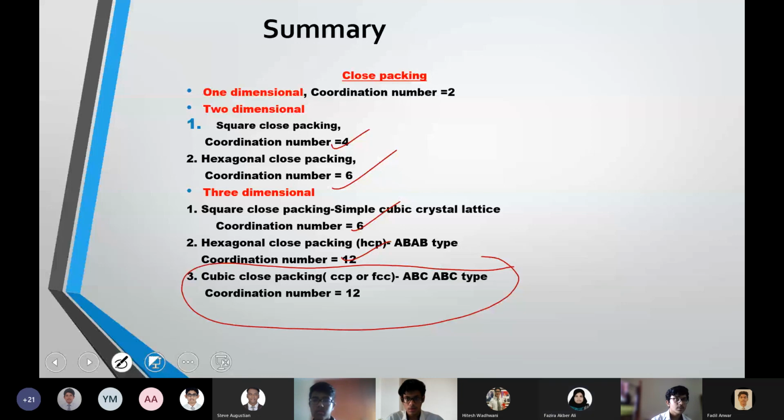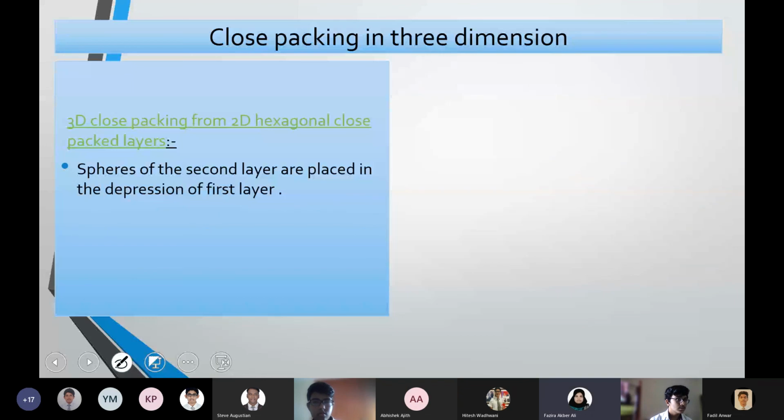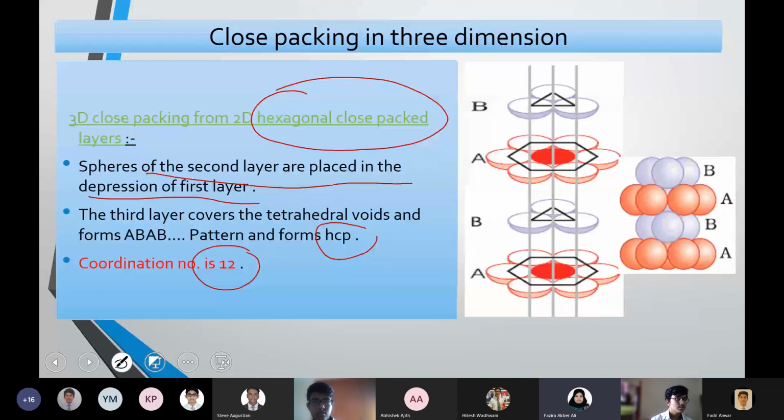Okay, fine. All right, ma'am. Thank you, ma'am. Ma'am, can you show the square one? The square 3D one, 2D. Square 3D will become cube. Square in a 3D space is cube.